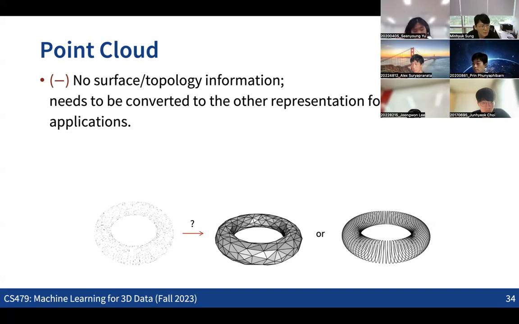Because of this lack of information, point cloud data cannot be directly used in many applications. For example, we cannot render the point cloud into images, or manipulate this kind of data easily, because the lack of surface information becomes a hurdle to applying many techniques. So for many downstream applications, we first need to convert the point cloud into some other type of representation, for example, the mesh that we can also discuss. So that's the limitation of the point cloud.